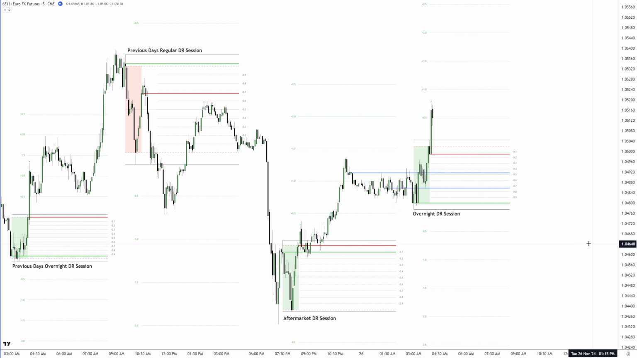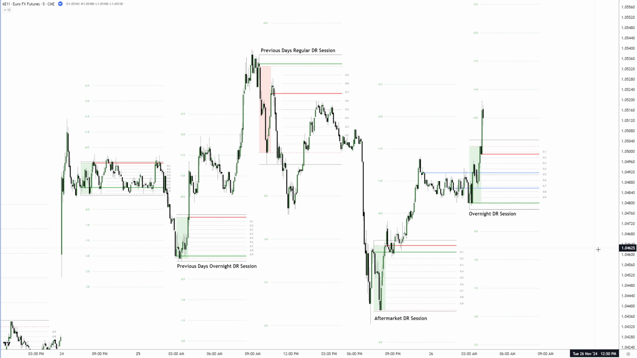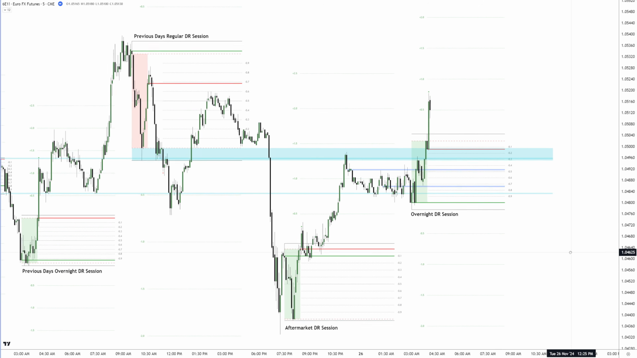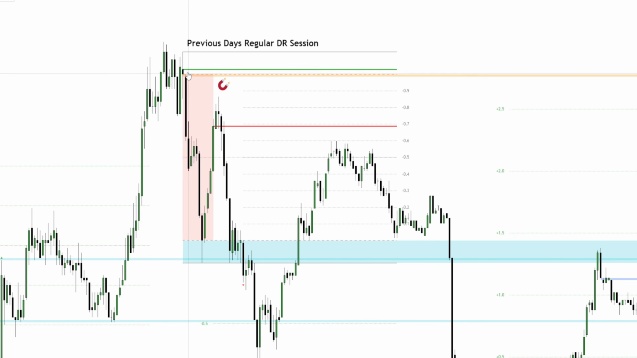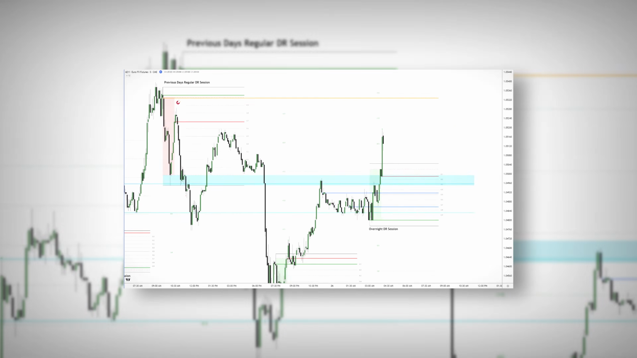Looking further left, multiple previous DR session levels from earlier price action lined up with the overnight DR. These are crucial areas to highlight, as they remain important levels for markets. Lastly, there's an open volume imbalance from the previous day's regular DR session. This imbalance acts as a strong confluence, often serving as a magnet for price.